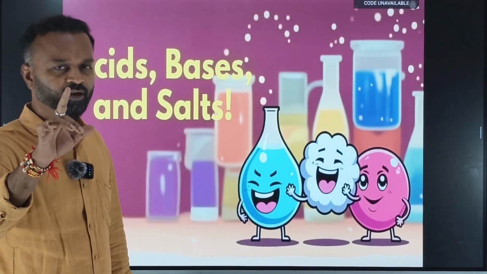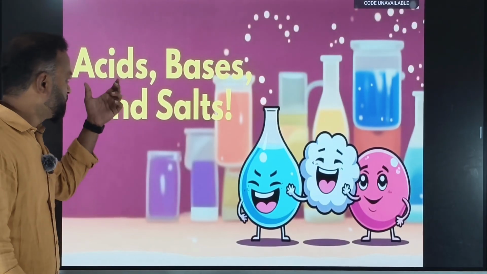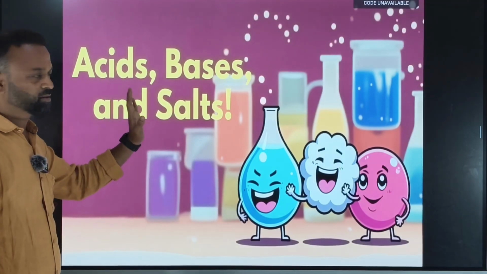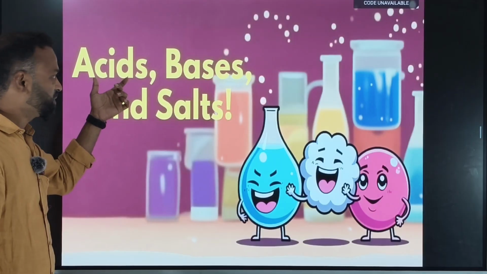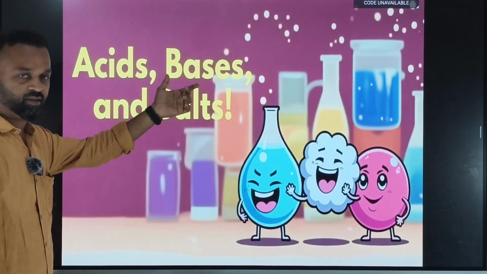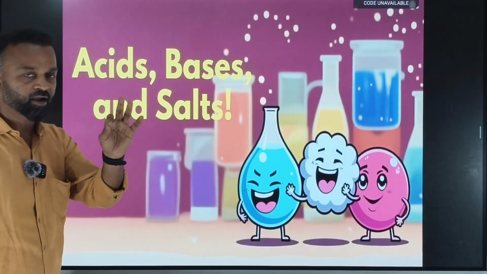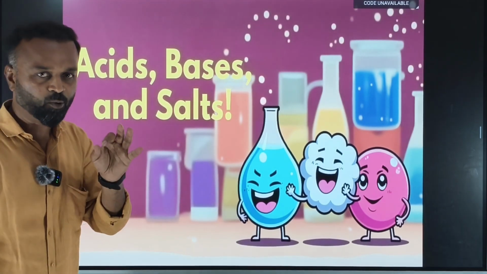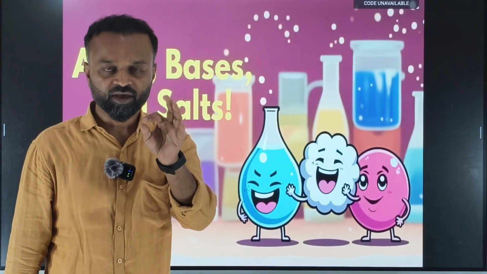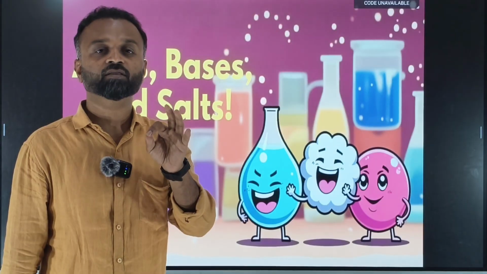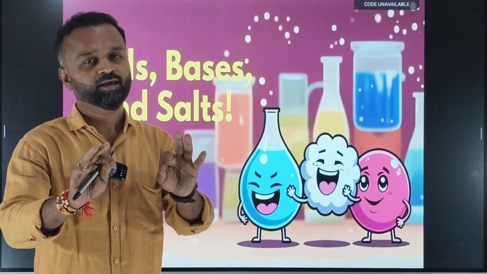Why? Because first let me tell you what we are going to study in this chapter. We are going to study what you mean by acids, what you mean by bases, what you mean by salts. Then, what are the chemical properties of acids and bases, and some types of salts, their preparation and uses. Apart from that, we are going to discuss what are indicators, what you mean by universal indicator, the pH scale, and what is the importance of pH in everyday life. That's all about the chapter. Nothing is there in the chapter.